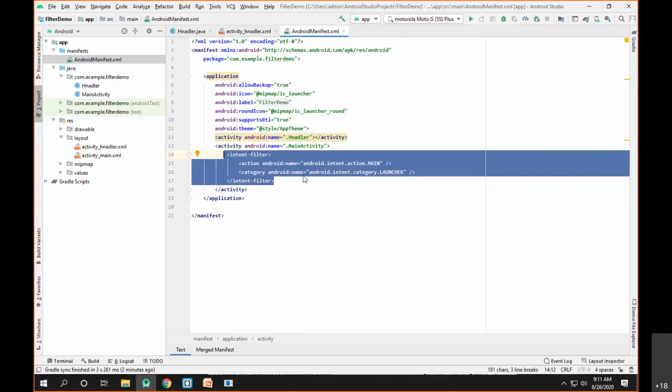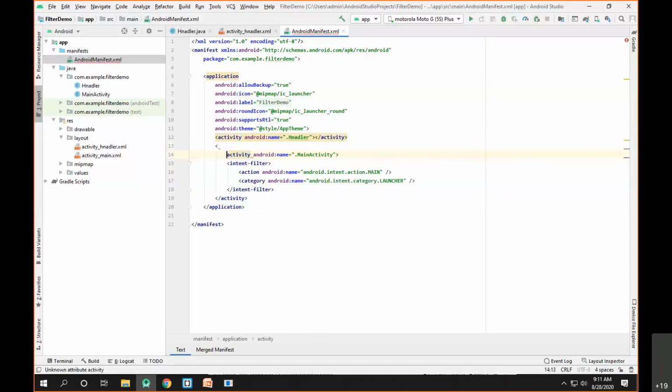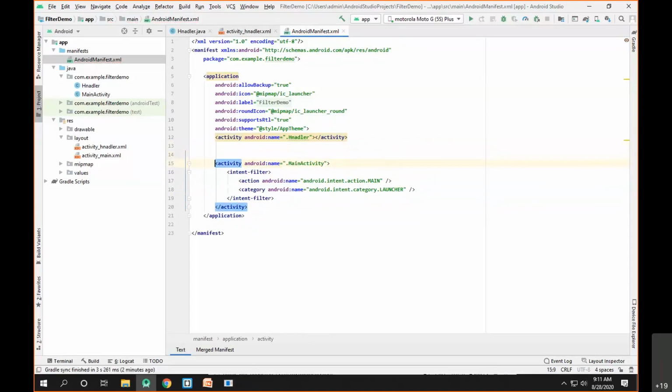Now what I need to have here is I have to write the intent filter for the handler activity. So always remember, if you want to write the intent filter for any activity or any component, that should be enclosed between the opening and closing tag of that particular activity.